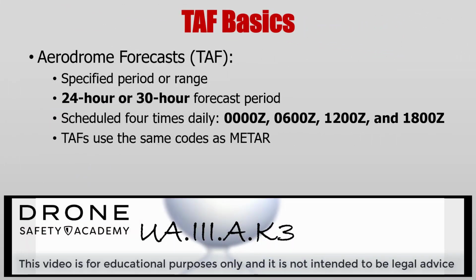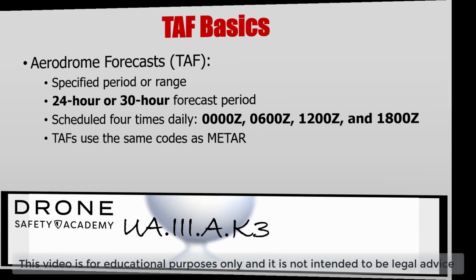Terminal aerodrome forecasts have a specific period or range of 24 or 30 hours. They are issued 4 times daily, starting at 0000 hours, 0600 hours, 1200 hours, and finally 1800 hours. The good news is TAFs use the same codes as METARs.